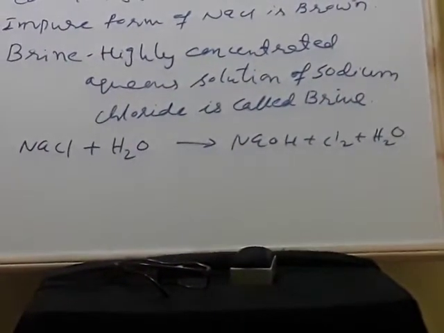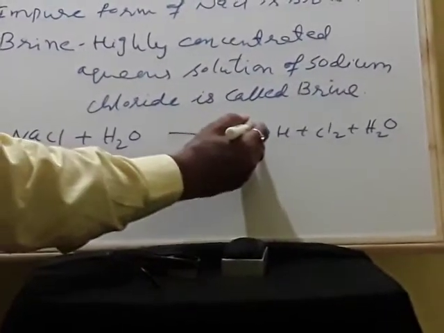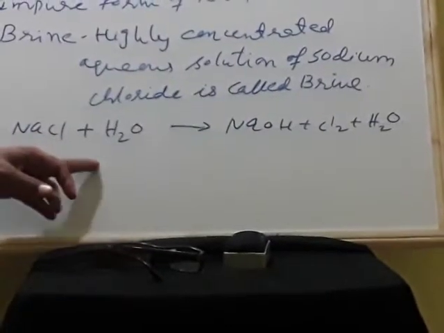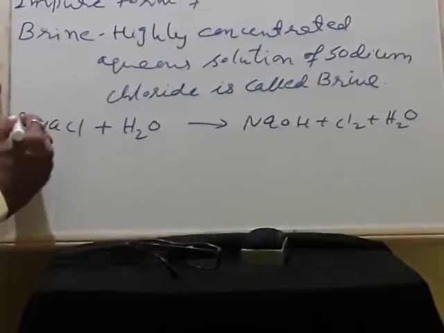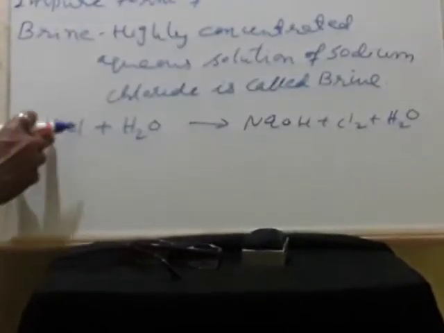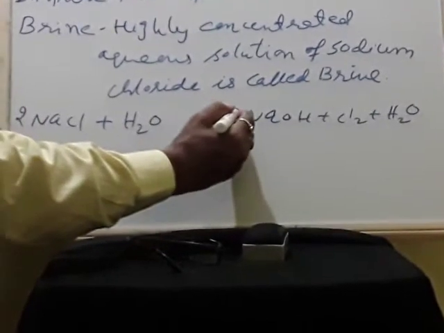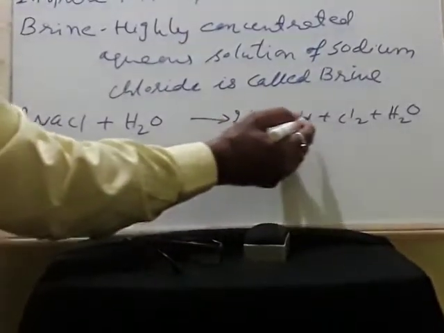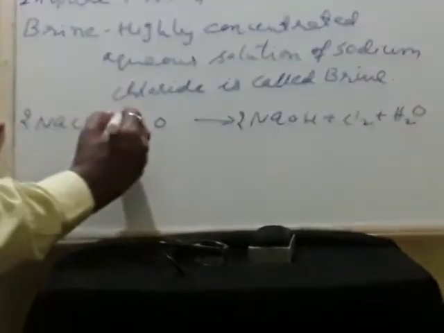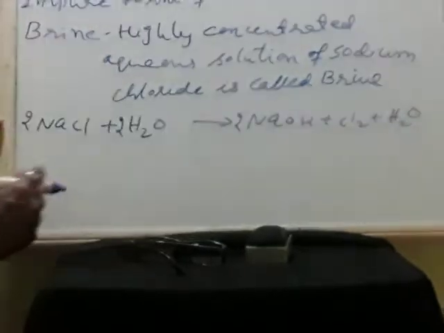Now the balancing part. I think it is balanced already. Hydrogen 2 atoms are there, hydrogen 3 atoms are there. There are 2 chlorine atoms, so 2 chlorine atoms. Then 2 sodium, and here 2 sodium. Then again here 2 to the 4 hydrogen, 2H plus H2. So make it 2 here.